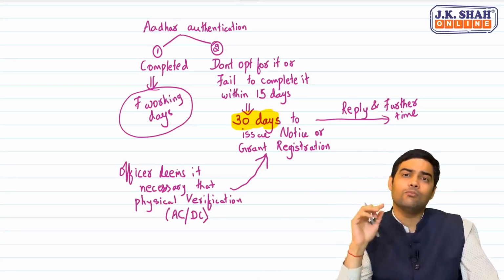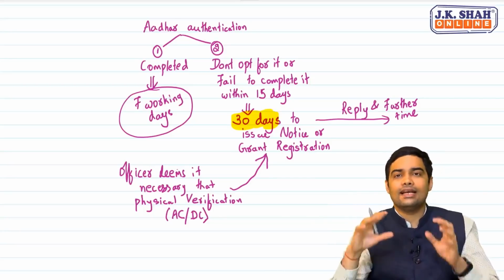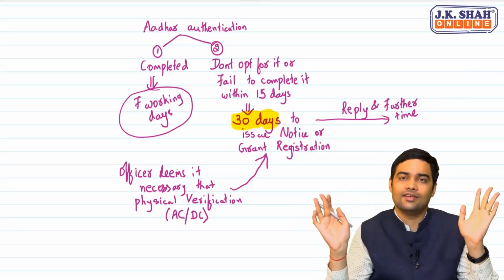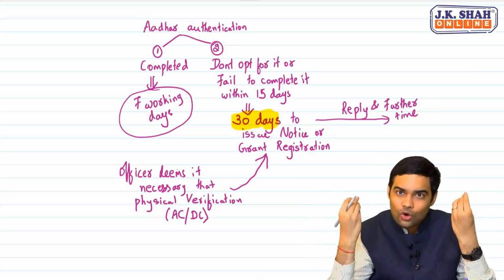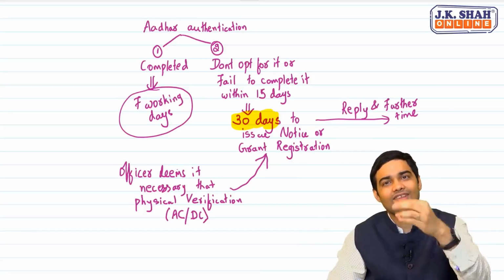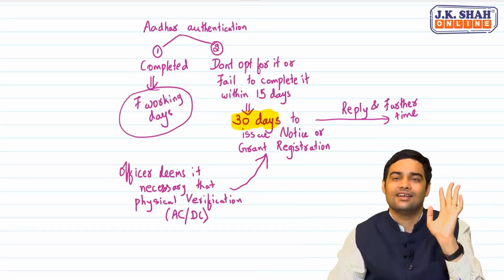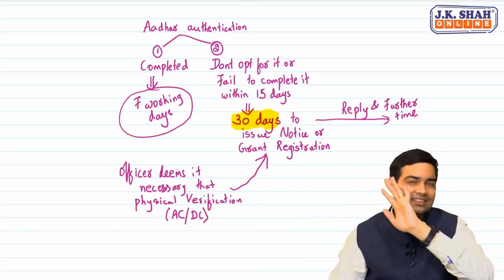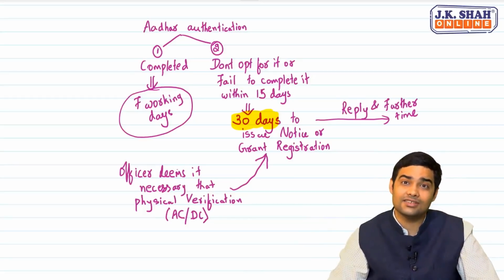Plus, one more important point is, there are some people who are not required to authenticate Aadhaar. Now tell me, if they are not required to authenticate Aadhaar, does it matter whether they have opted or not opted? It doesn't matter. Sir, who are these persons?